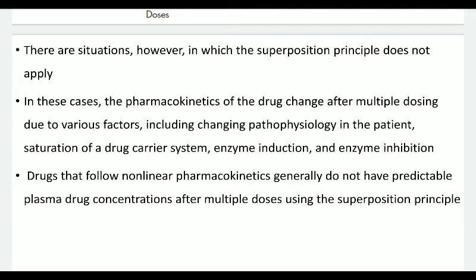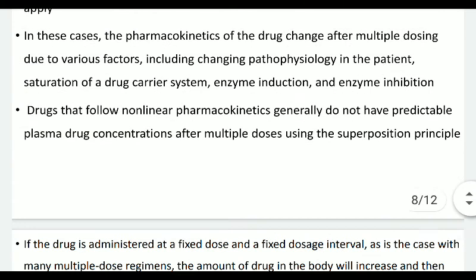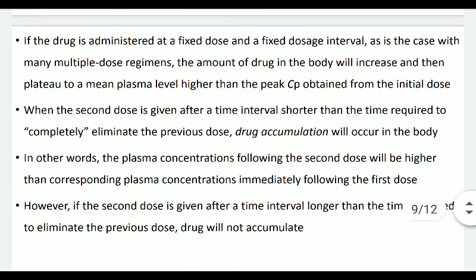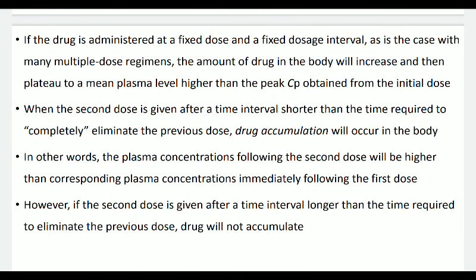Further, it says that drugs that follow non-linear pharmacokinetics generally do not have predictable plasma drug concentration after multiple doses using the superposition principle. So, these things we have to consider, that there are some instances where the principle of superimposition or superposition does not work.